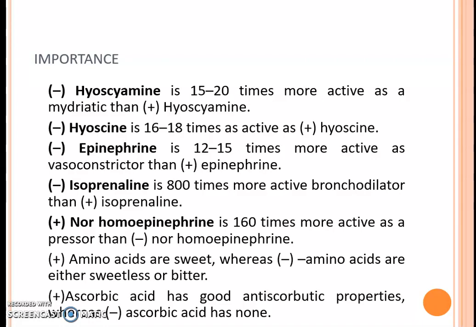That is, they are not sweet or they may taste bitter. Plus ascorbic acid has good anti-scorbutic properties, whereas minus ascorbic acid has none of such property. Thus you can see that plus and minus isomers play an important role in deciding the activity of the drug.